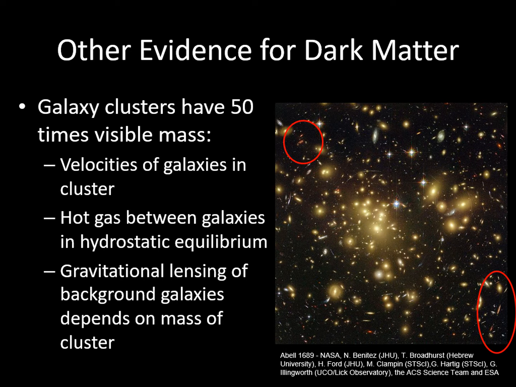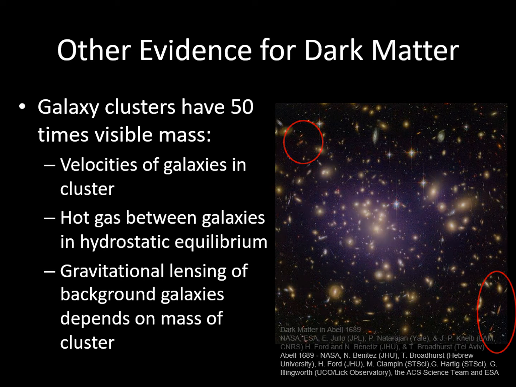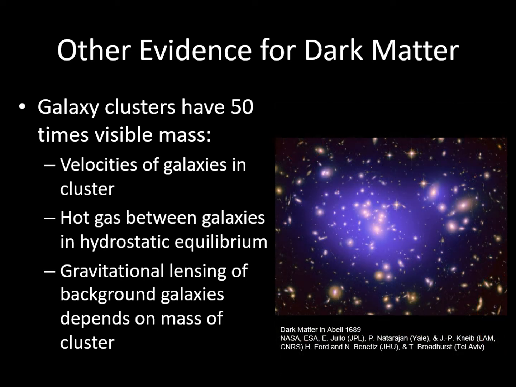The amount of bending produced depends on the mass of the cluster. And once again, these masses are about 50 times the mass of the visible matter in the clusters. In this picture, we can see a map of the same cluster, now with the dark matter distribution, as mapped out by the gravitational lensing.